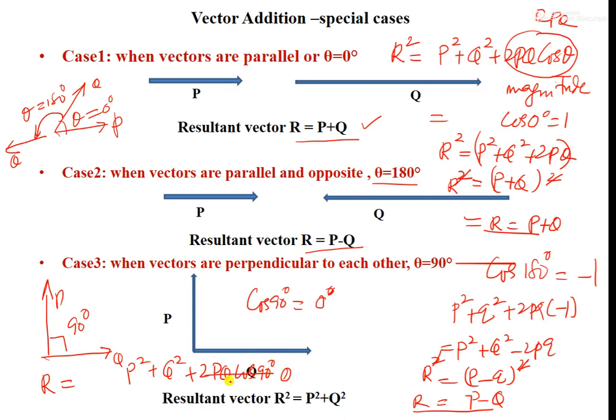That gives P square plus Q square plus 0, so R is the root of P square plus Q square. These are the special cases of vector addition depending on the angle between the vectors.